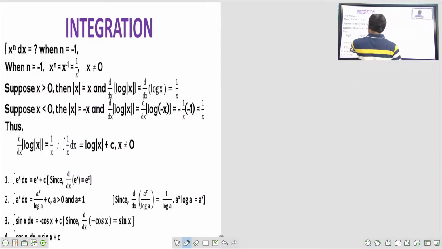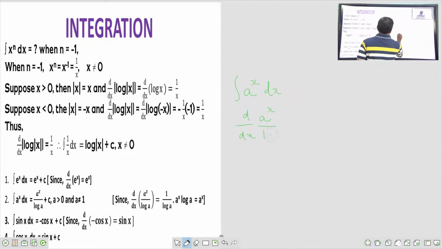See, what is the question here? Integral a to the power of x dx. See what is before dx. Take d by dx of a to the power of x by log a.